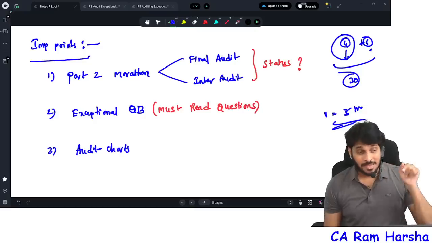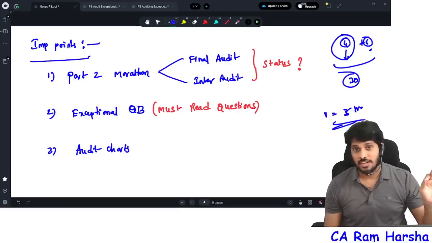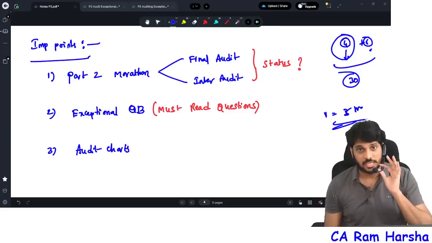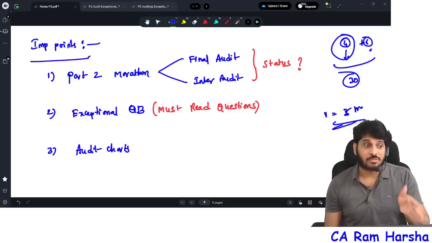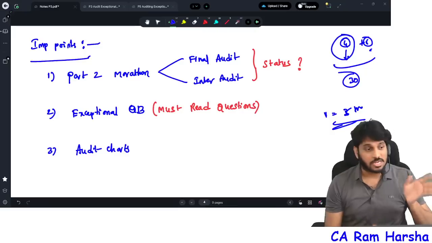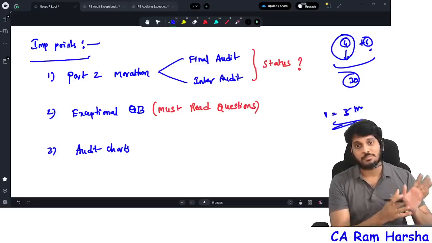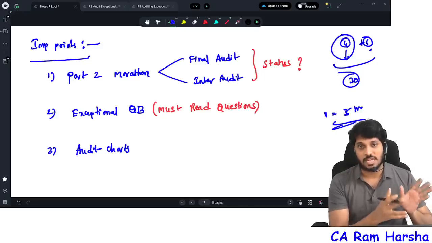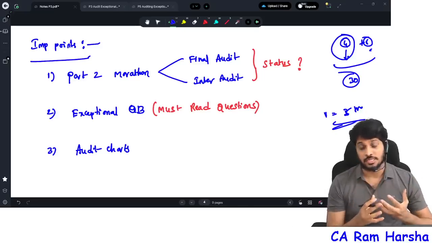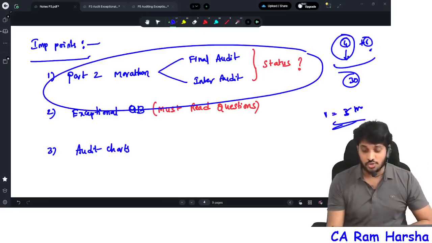Second thing, my existing students who paid for courses, especially CA final audit fast track, which I completed, and CA inter audit fast track, which I completed. Now I have CA inter income tax fast track students. I need to honor them. For me, that is more important than the promotion. They need to be happy, the existing students. Promotion for me is always secondary. So if I give them the proper product, the proper class and timings in spite of my health issue, that's it. But for you, anyhow, I'm not doing any injustice to you, by the way.